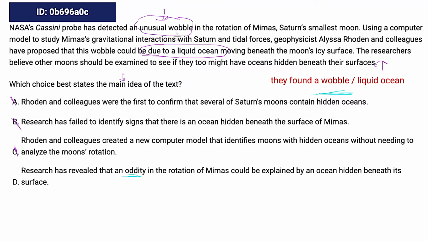So contextually, it does say unusual wobble. So the word unusual helps us there, but I remembered that it was unusual, and wobble is kind of an odd and fun word anyway. Could be explained by a hidden ocean, liquid ocean. So D lines up and we are good to go.